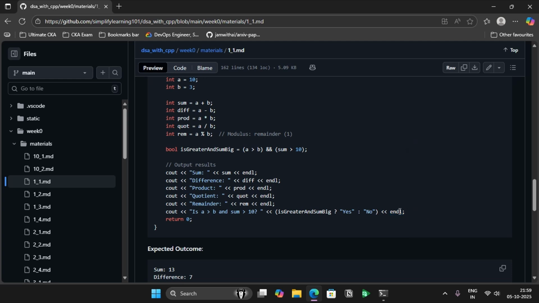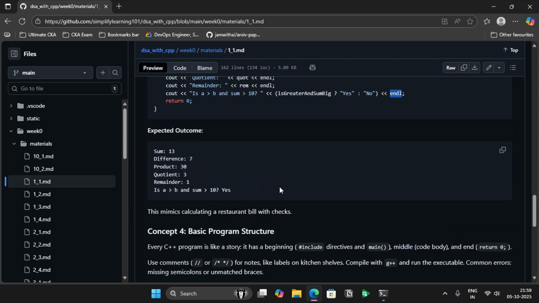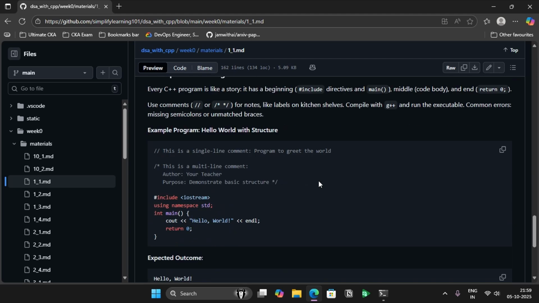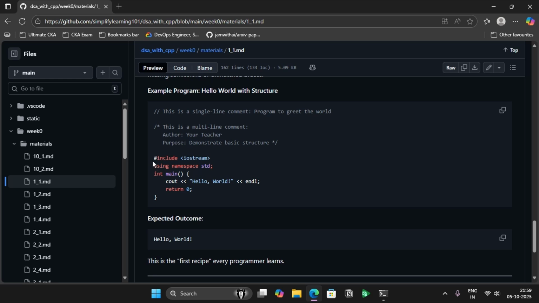endl represents the end line, just like \n. So that's the basic program structure. You will have an include, you will have the namespace specifier here, and then every C++ program will have a main function. In C++, the main function is expected to return int. That's why we always have this return 0.